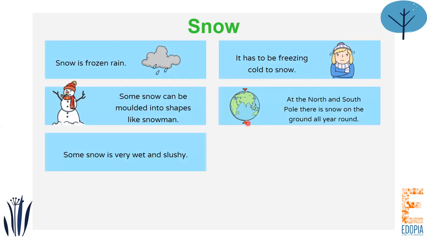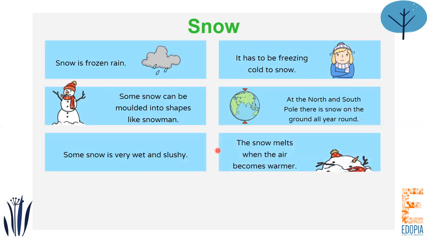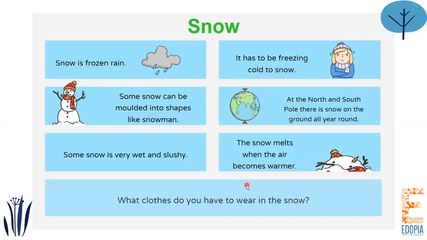Moving on, some snow can be very wet and slushy. When it is fresh snow, it can be very slushy and soft. The moment you hold it in your hand and you press it, it can squish and crush. And finally, the snow melts when the air becomes warmer. When the season changes from winter to summer and the air becomes warmer, the snow starts melting.